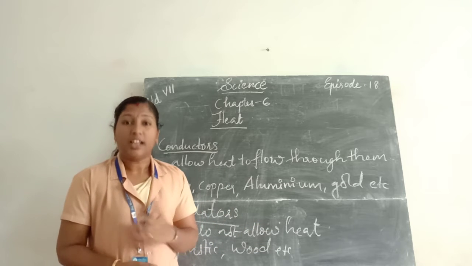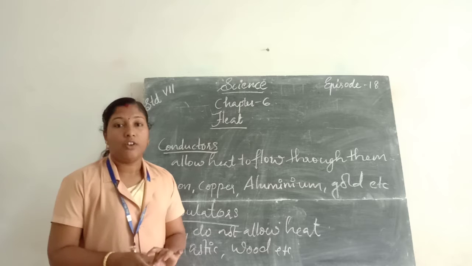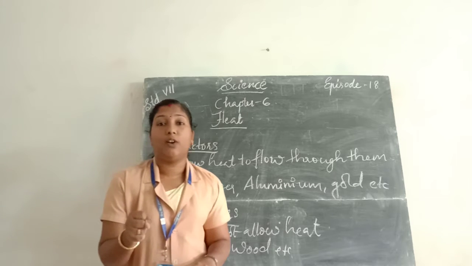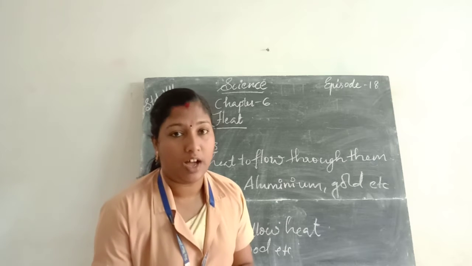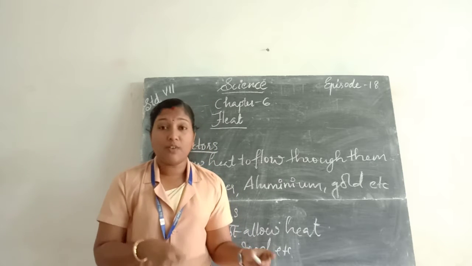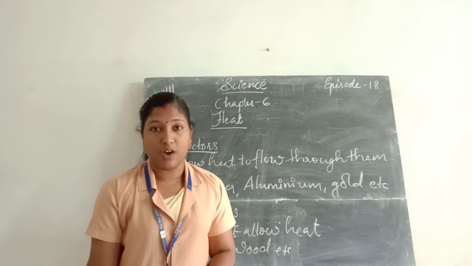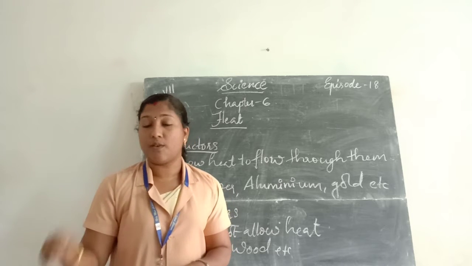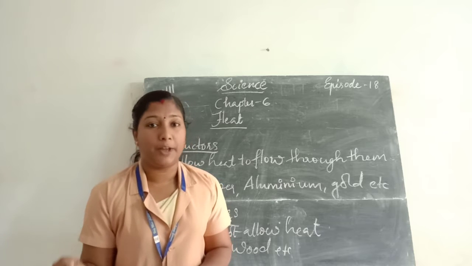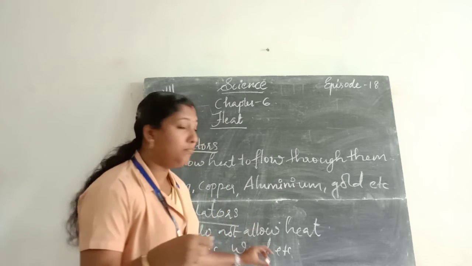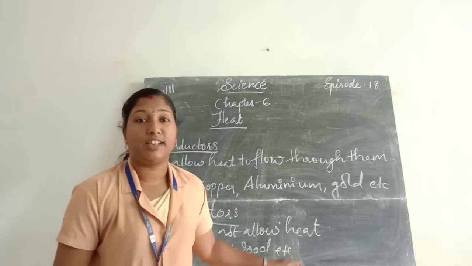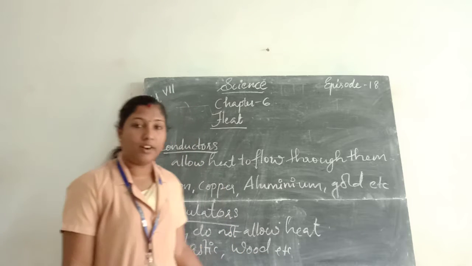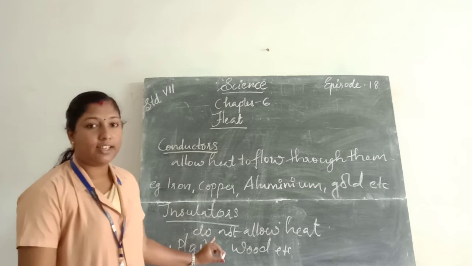But if we touch the handle of a tawa placed on the gas stove, we do not feel the heat because the handle is made of wood or plastic. Wood or plastic is an insulator. It does not allow heat to flow through them. All of you understood about conductors and insulators?